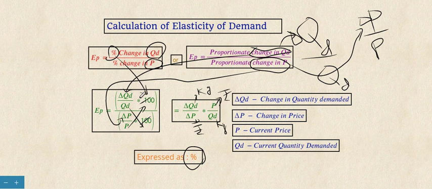Here, delta QD refers to change in quantity demanded, delta P refers to change in price, P refers to current price, and QD refers to current quantity demanded. With this formula we are going to measure elasticity: delta QD divided by delta P into P by QD. When we calculate elasticity, it is nothing but the proportionate change in quantity demanded divided by proportionate change in price.